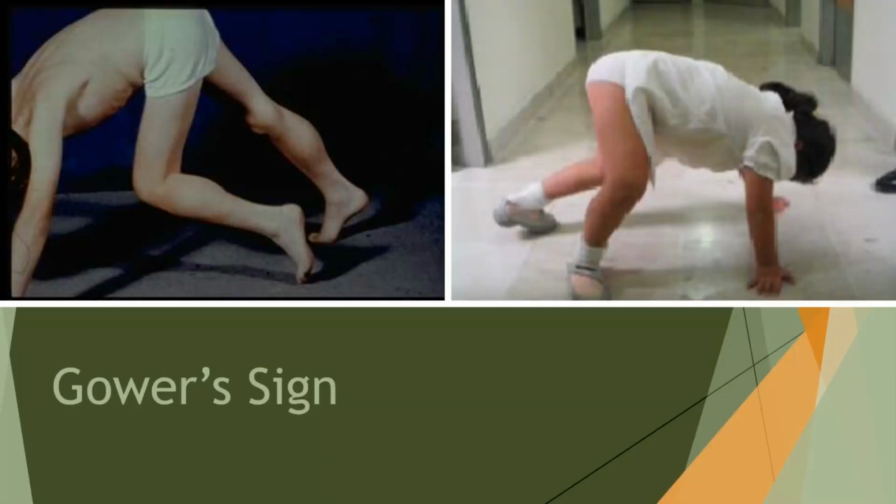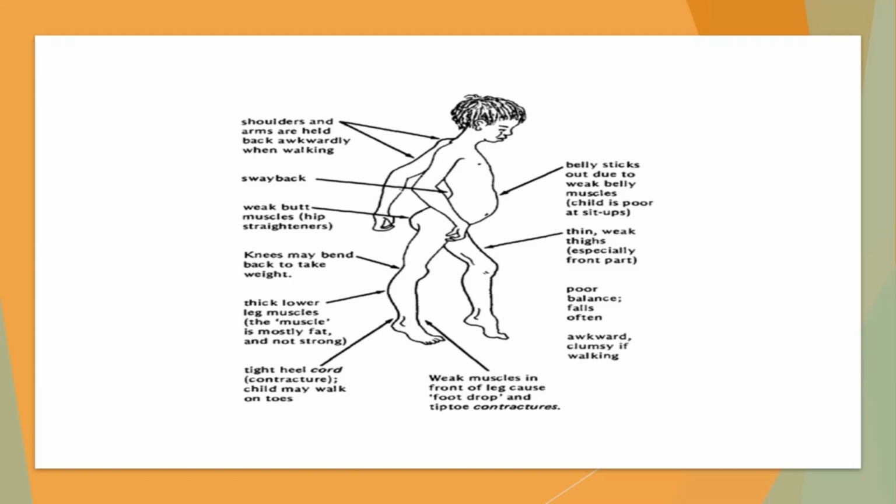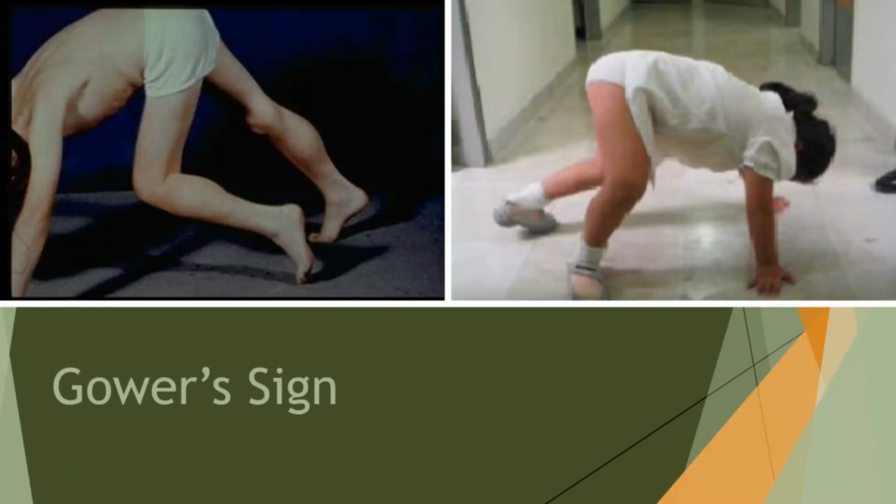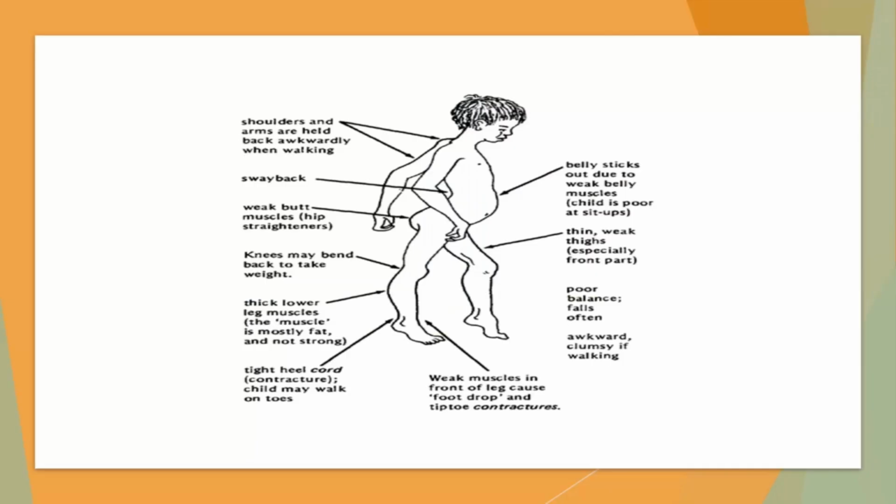Now this is an image showing the Gower sign. This is when a child uses their hands to walk up their body from a squatting position because of the lack of hip and thigh muscle strength. This is a classic characteristic, and if this is seen, they really need to be evaluated for Duchenne's muscular dystrophy. And here is another visual of some signs and symptoms that you may see with this.